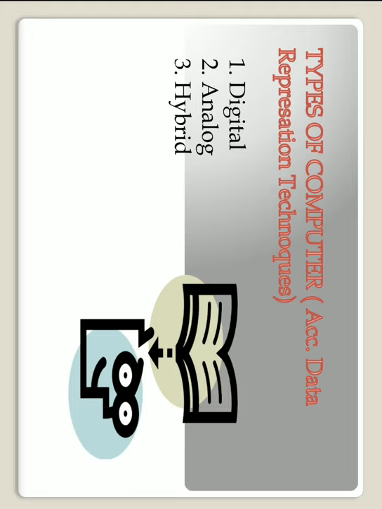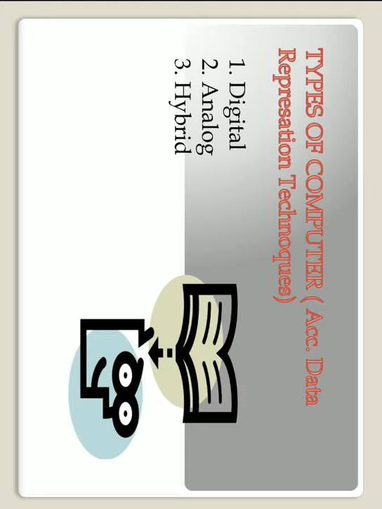Next is the hybrid computer. A hybrid computer, as the name suggests, combines the features of both digital and analog computers. These are suitable where digital processing is necessary for data collected in analog form. Both analog and hybrid are special purpose computers.